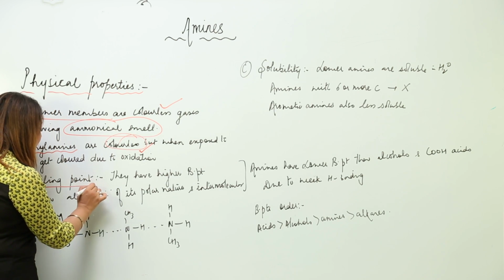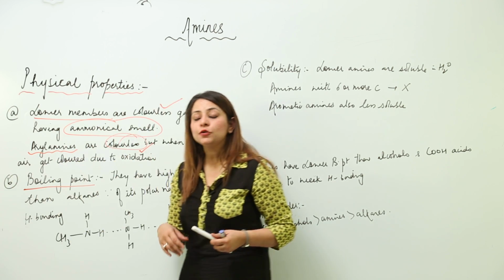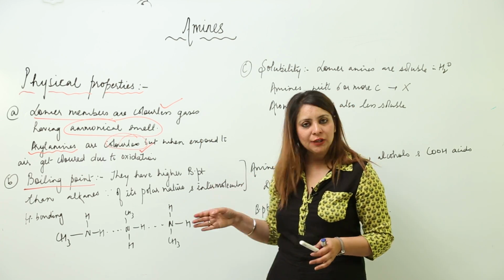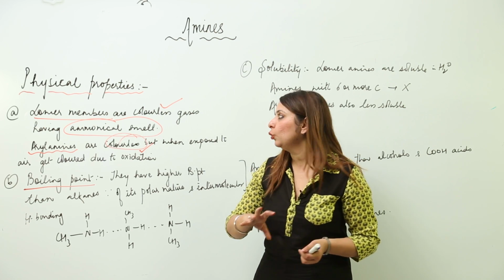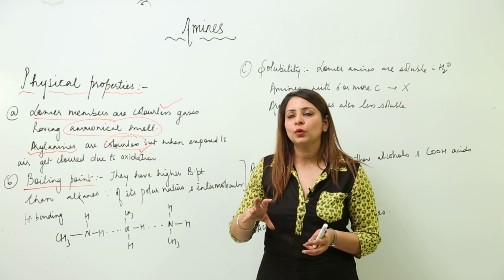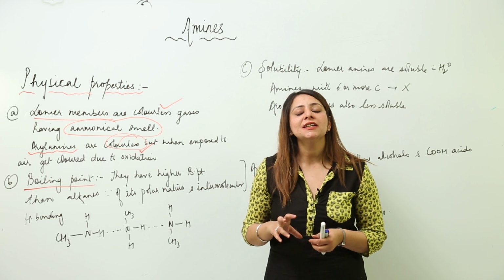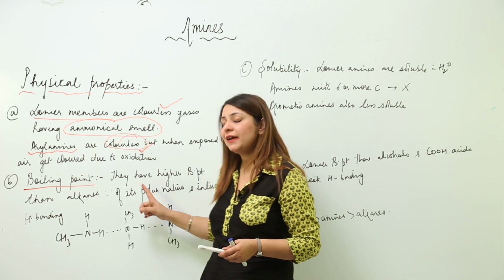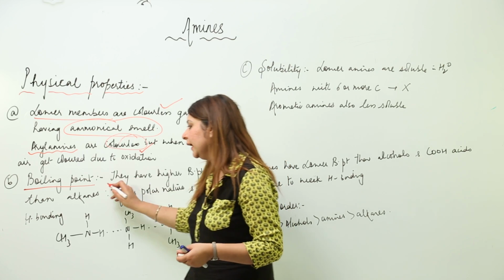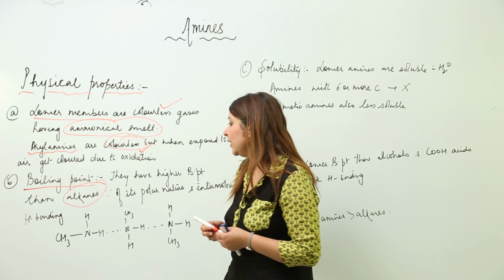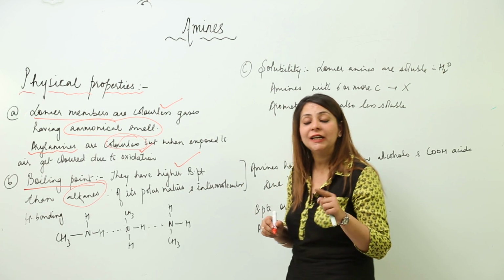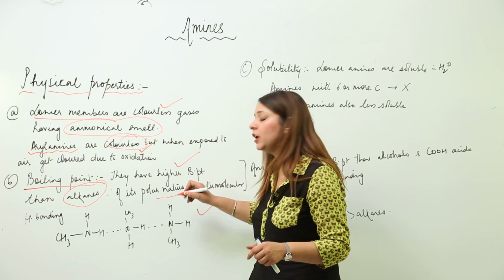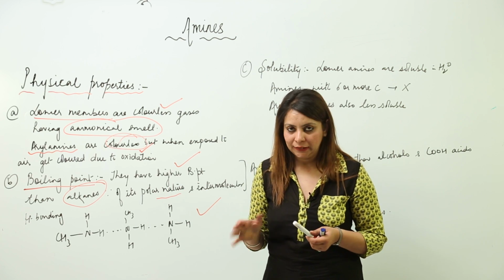Next is the boiling point. We are going to compare its boiling point with alkanes, alcohols and carboxylic acids. Amines possess an appropriate range of boiling point, because they are capable of hydrogen bonding. If we compare the boiling point of amines with alkanes, as they are derivatives of alkanes, we have seen that they have a higher boiling point, because alkanes cannot form a hydrogen bond, but amines can and they are polar, so intermolecular hydrogen bonding can take place.